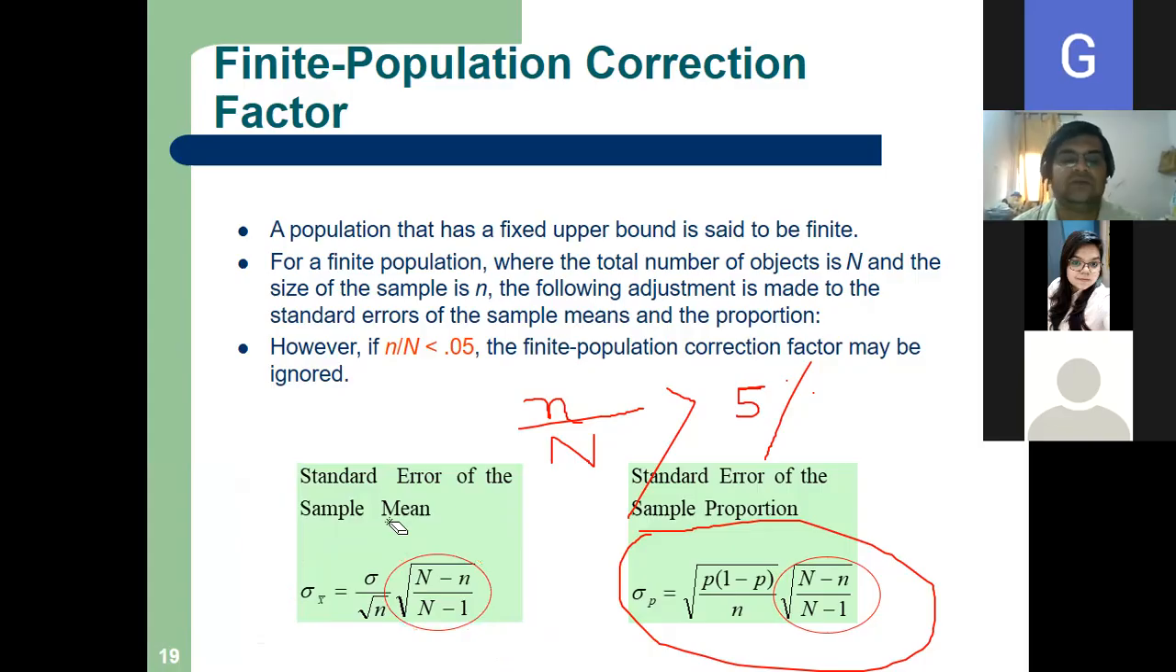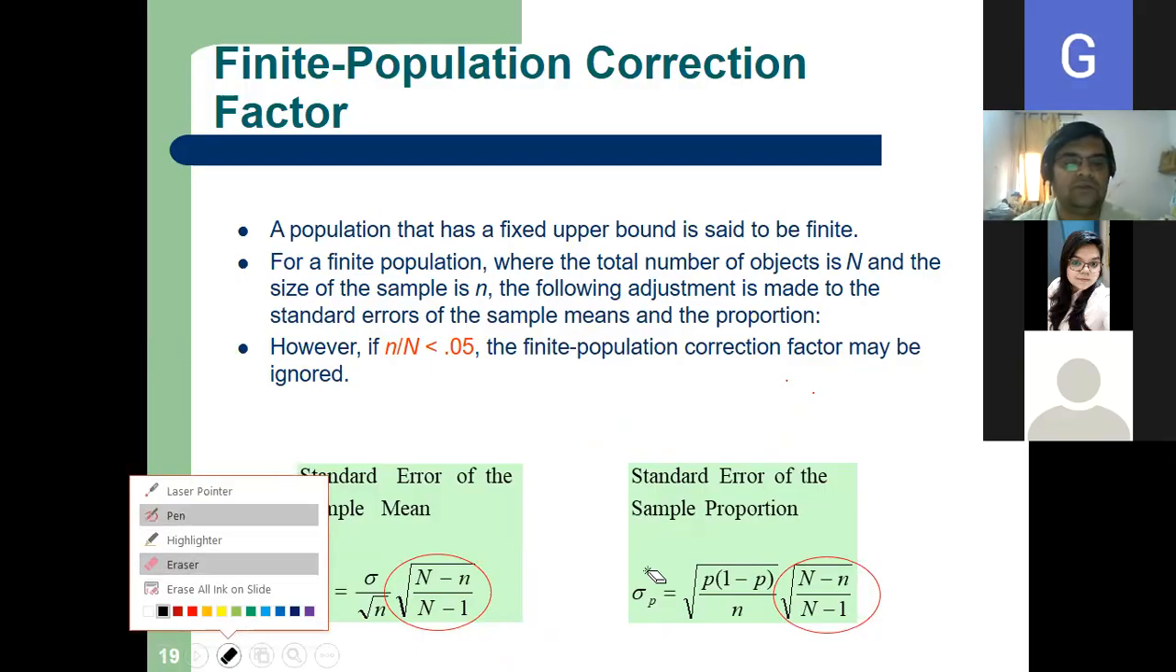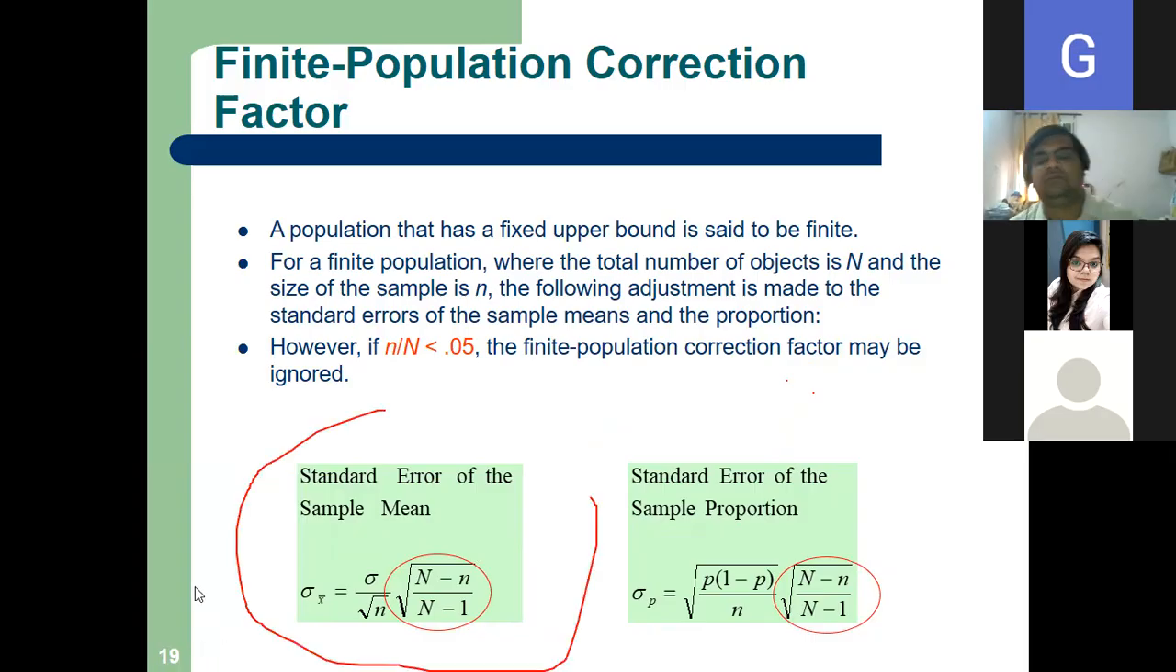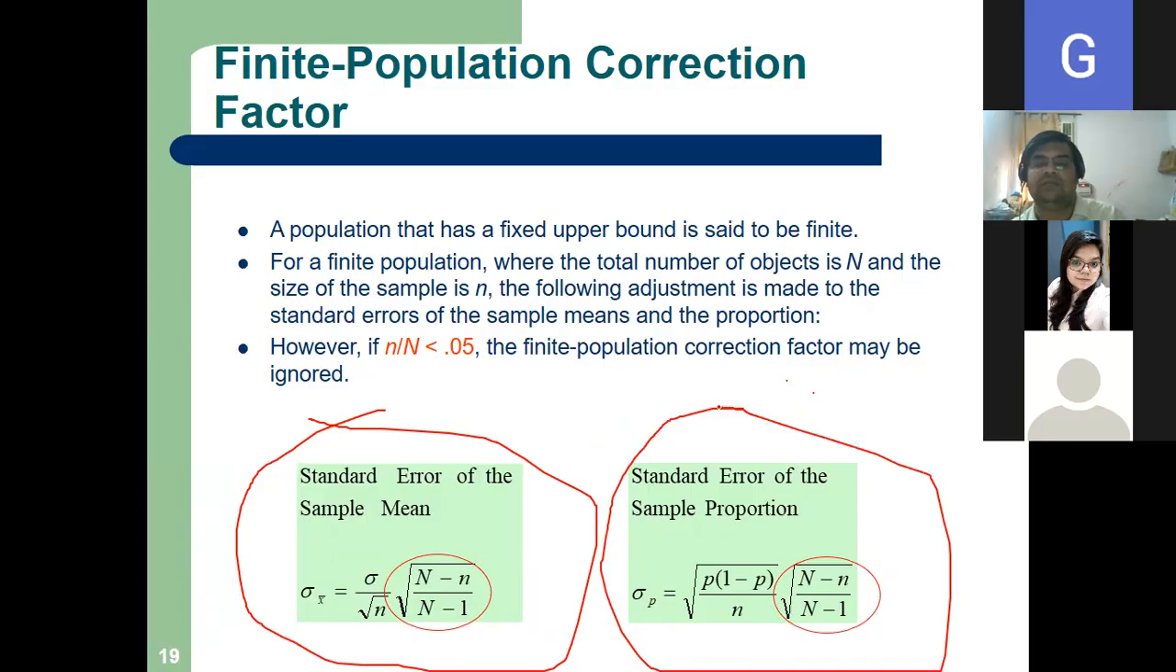So standard error of the sample mean: we will multiply the correction factor with the standard error of the mean. And again, standard error of the sample proportion: we will multiply by capital N minus small n by capital N minus 1. Clear? Is it clear? Yes, sir.